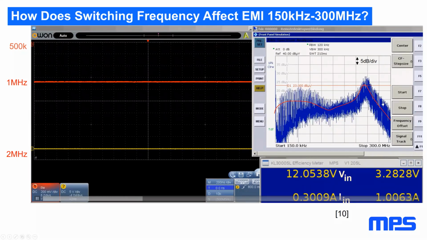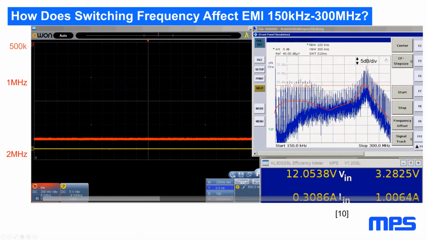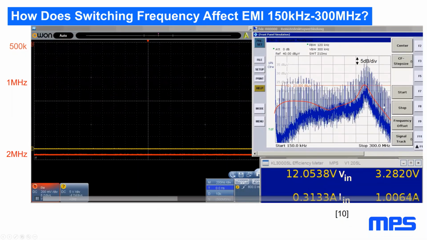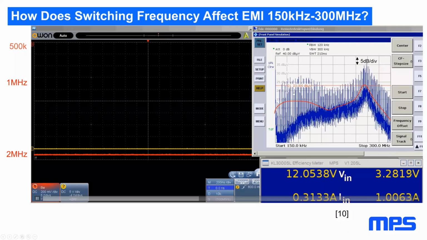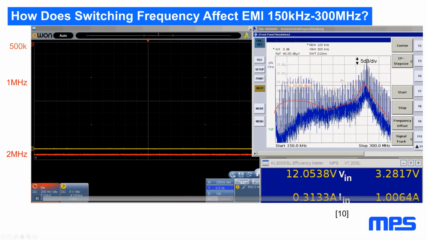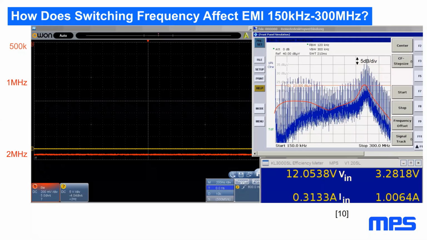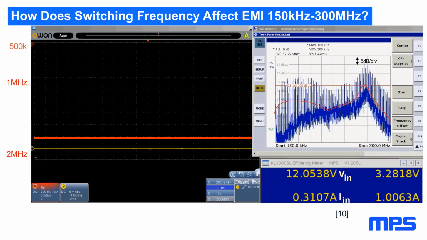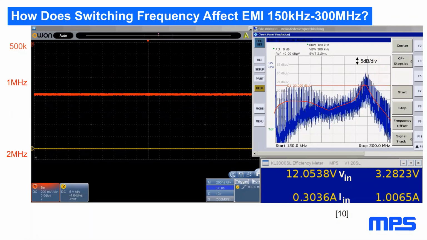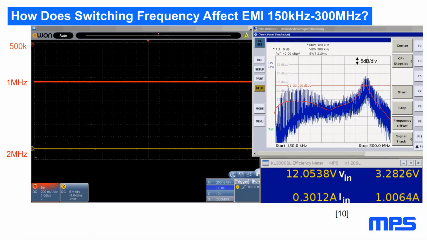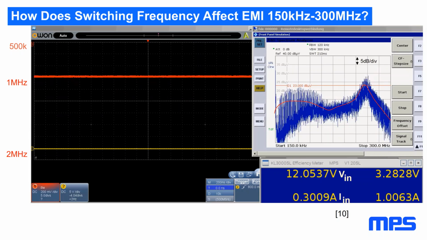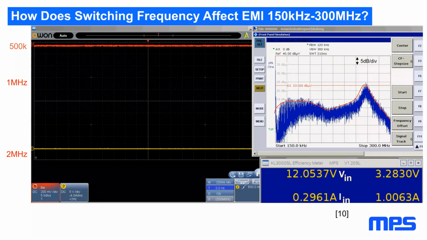It's 5 dB per division here. And if you increase the frequency up to 2 megahertz, we have roughly wide band 12 dB more. So really, EMI goes proportionally up with switching frequency on a fixed frequency switcher, roughly 6 dB for every doubling of the frequency. Let's go back to 500 kilohertz, so we have the original curve again.